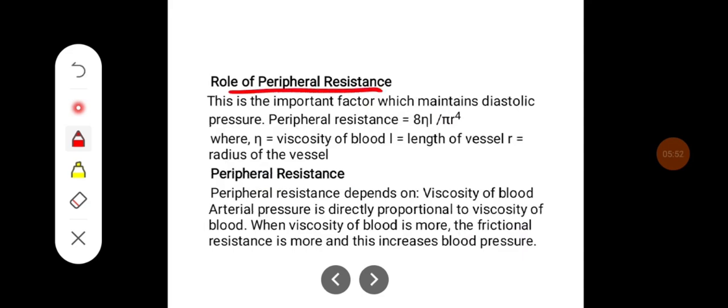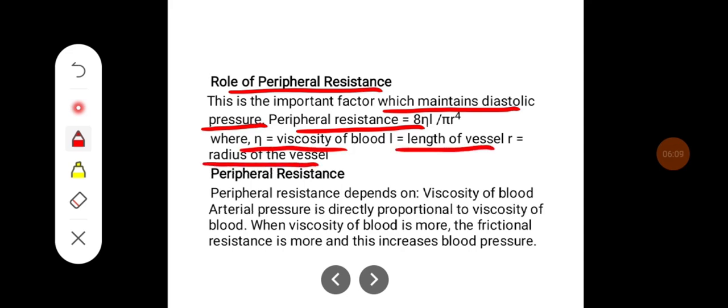Role of peripheral resistance. This is an important factor which maintains diastolic blood pressure. Peripheral resistance can be given as 8 eta L divided by pi r to the power of 4, where eta is the viscosity of the blood, L is the length of the vessel, and r is the radius of the vessel.